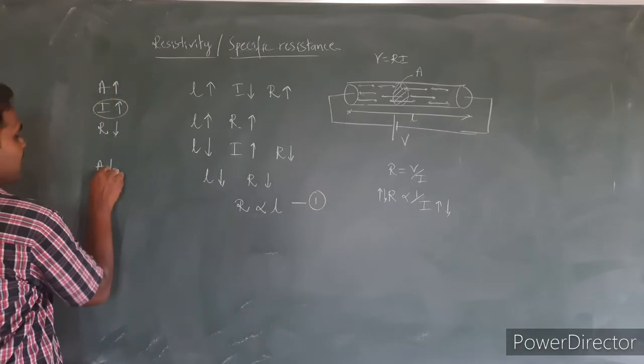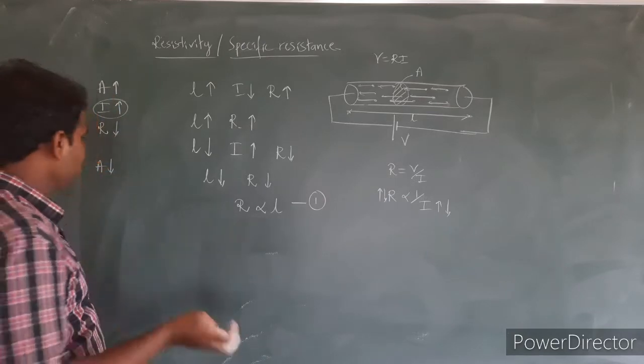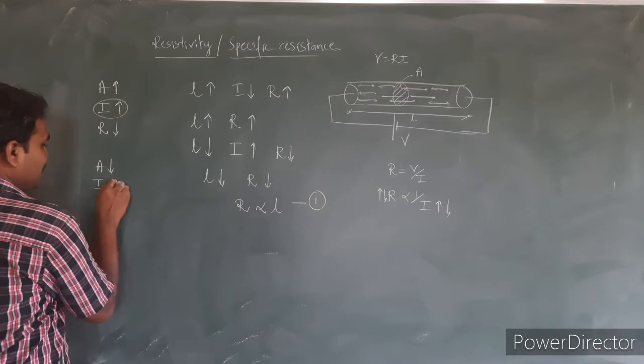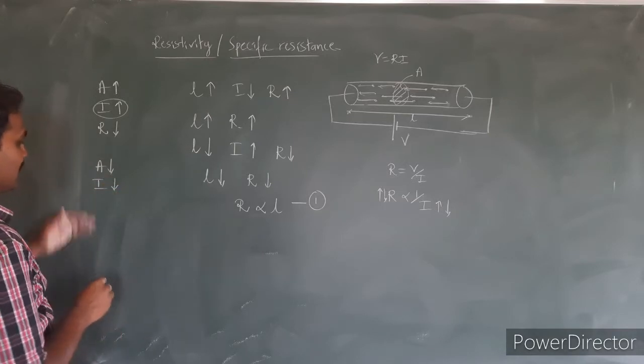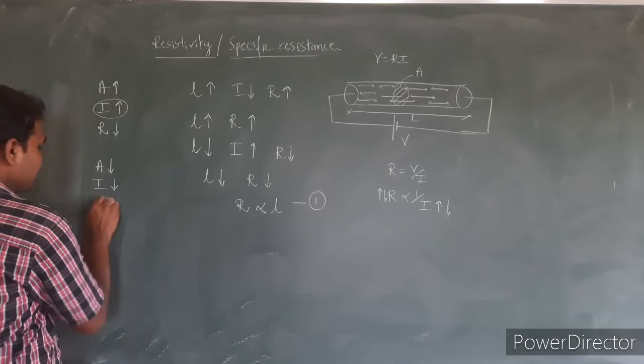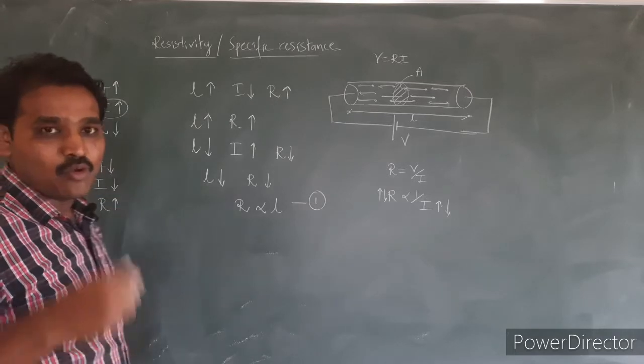Similarly, when the area is decreased, if I use thinner wire, in that condition the flow of current also reduces. When the flow of current reduces, we should understand that the resistance of the material will be more.